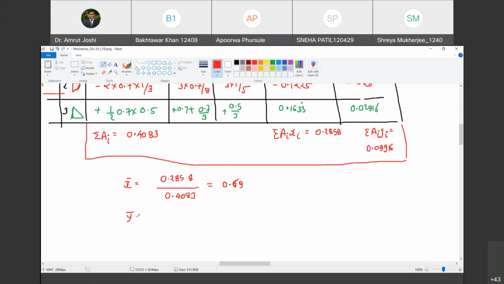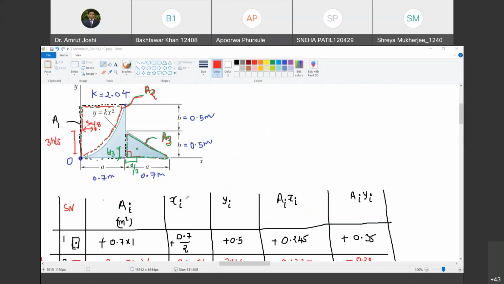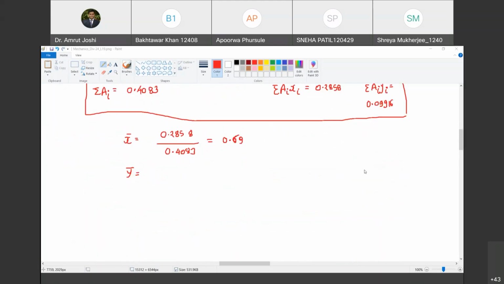Is the disturbance from your side, Apurva? No, sir. Okay, so all others are expected to mute. Do it immediately. Sneha, you are expected to mute. Sneha Patil, please mute yourself.